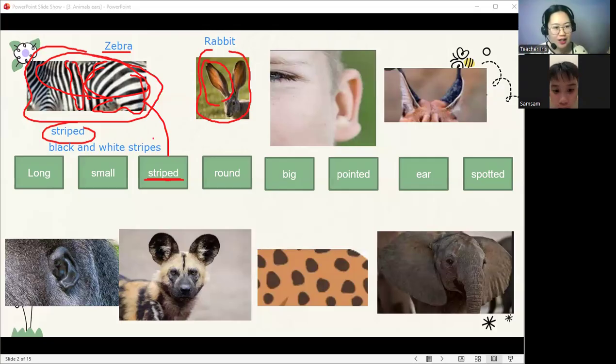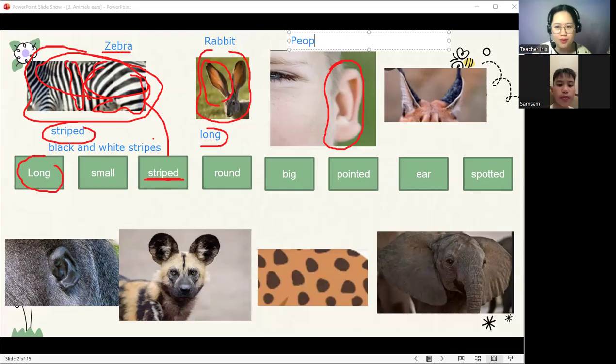Big, small. So when we look at the ears of a rabbit, it has a long ear. Very good. So we describe the rabbit ears as long. Yes, very good. It is long. Now let's look at our third picture. Let's look at people. Yes, very good. So this is a people